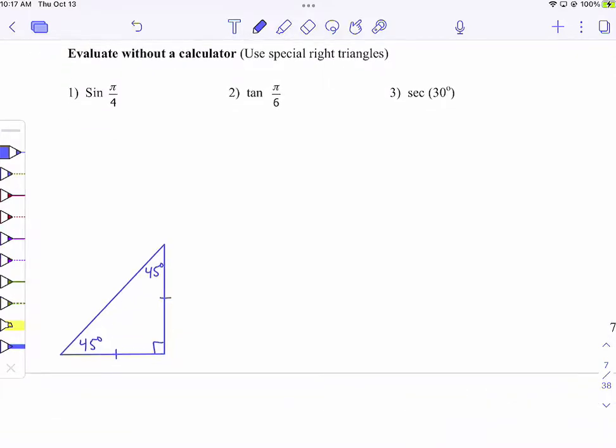If this side is n, then this side is n. You guys know what this side would be then? N root 2. Okay, you guys do know the difference between squaring and square root, right? Because I heard a lot of squaring there. Is this what you meant, though? Okay, that's n root 2.